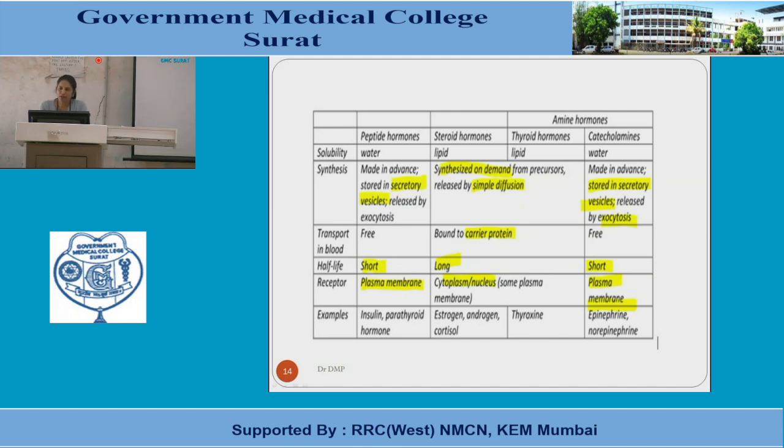Hormones of the adrenal cortex and the reproductive glands are steroid hormones. Thyroid hormones are T3 and T4, also named thyroxine and triiodothyronine. And the catecholamines are the secretions from the adrenal medulla, named epinephrine and norepinephrine. Clear?